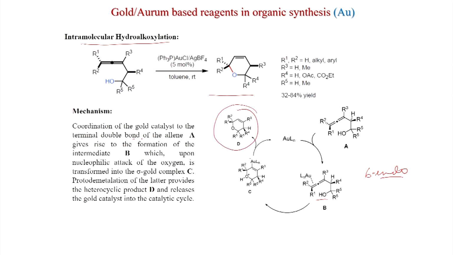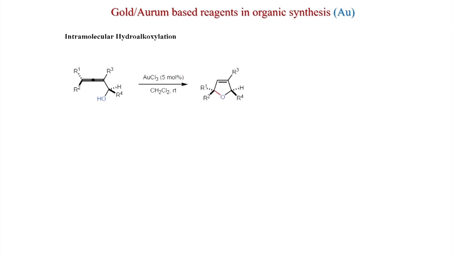So, gold catalyst to the terminal double bond of the allene A gives rise to the formation of the intermediate B, which upon nucleophilic attack of the oxygen is transferred to the sigma gold complex C. Protodemetallation of the latter provides the heterocyclic product D and releases the gold catalyst into the catalytic cycle. This was published in Organic Letters.